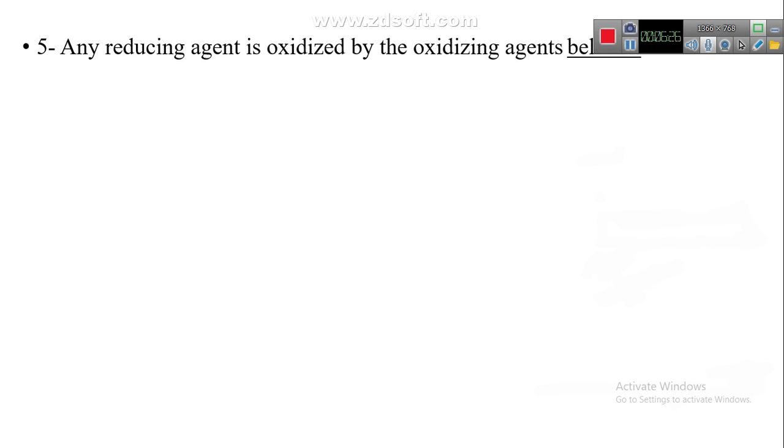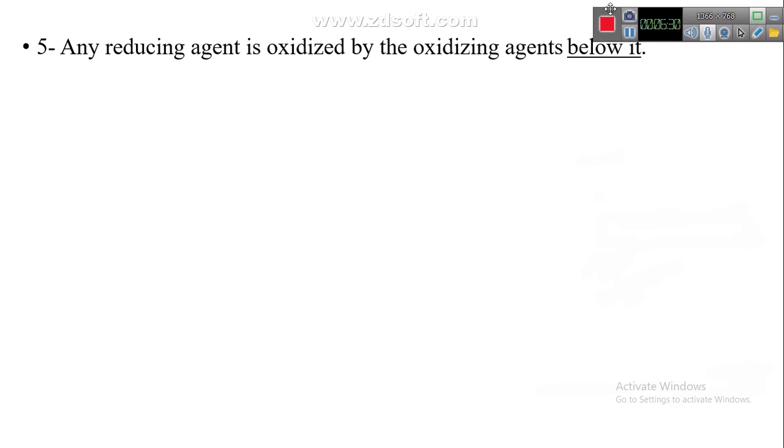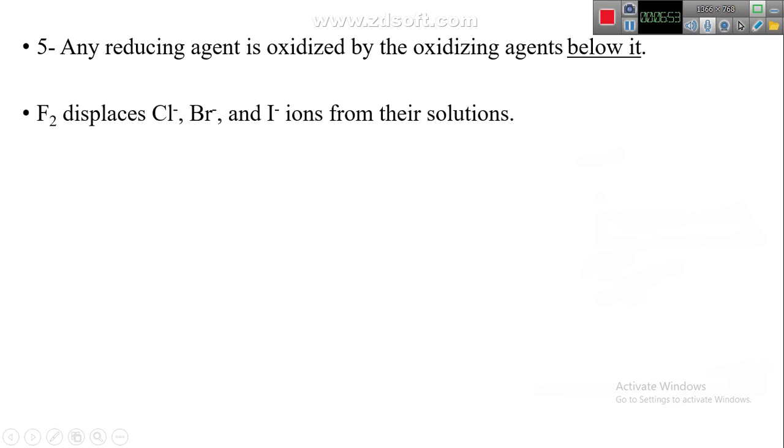Any reducing agent is oxidized by the oxidizing agent below it. What's the meaning of this? For example, if you look at fluorine, chlorine, bromine, iodine.